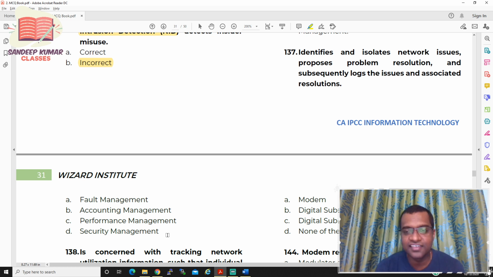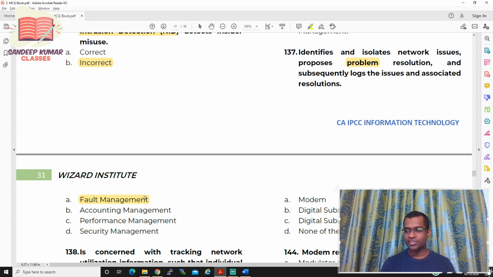Okay, this is also easy. It should identify the problem, and it has to do a problem resolution, that means an answer to the problem. So the option should be fault management. Okay, so 137 is fault management.